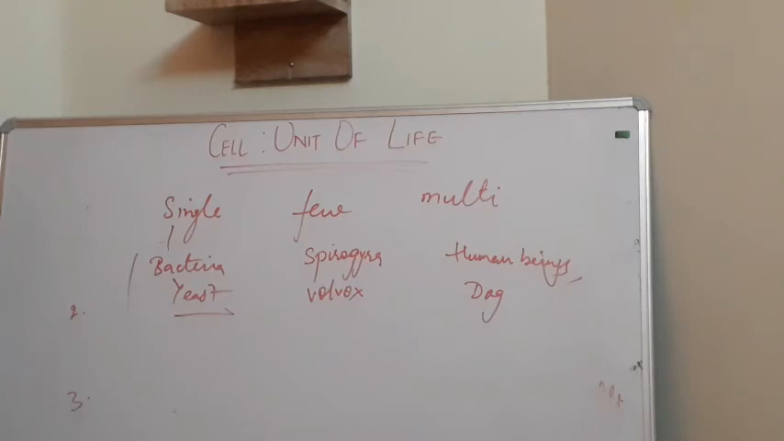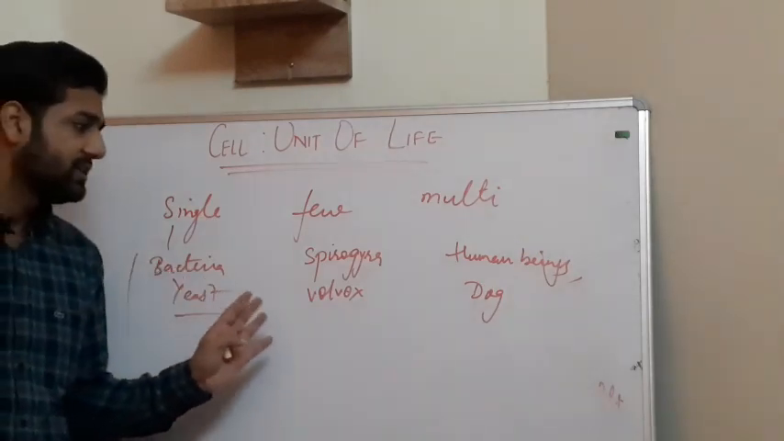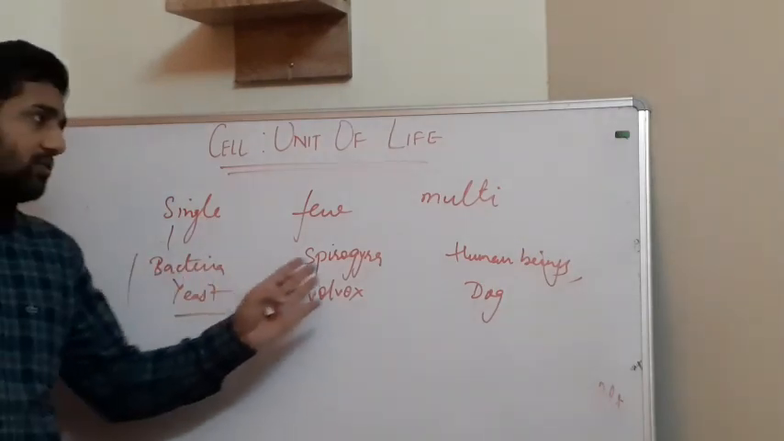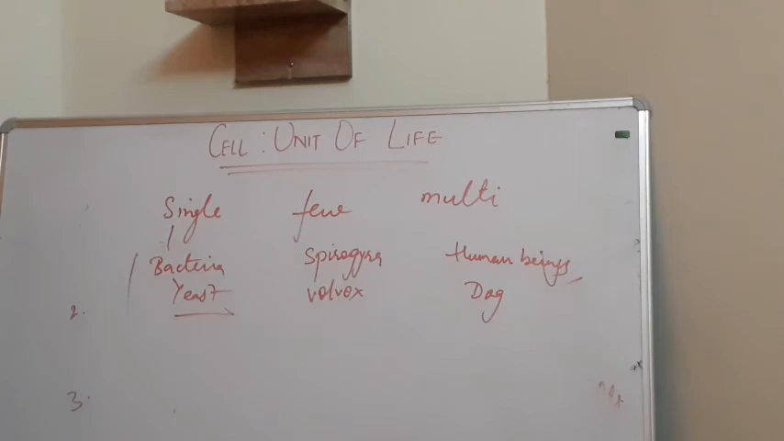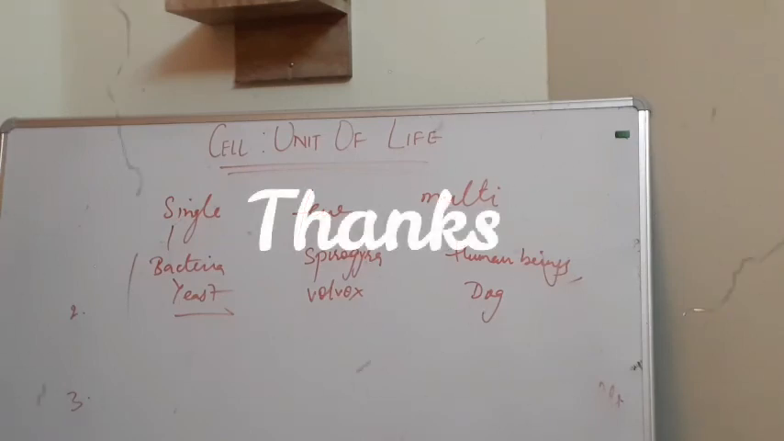Single-celled organisms are made up of just one cell. Few-celled organisms are made up of more than one cell but a limited number of cells, like 100 or 1000 cells. And multicellular organisms have a large, uncountable number of cells. Billions of cells are used to make the body of a human.